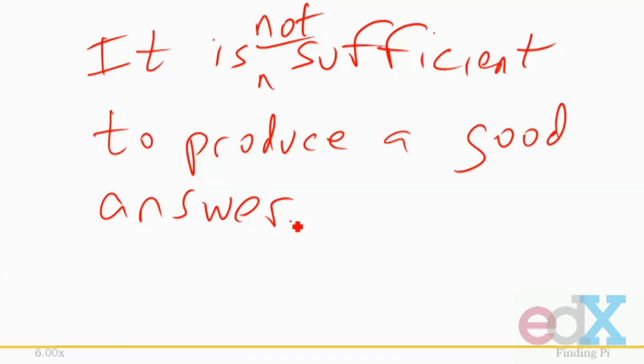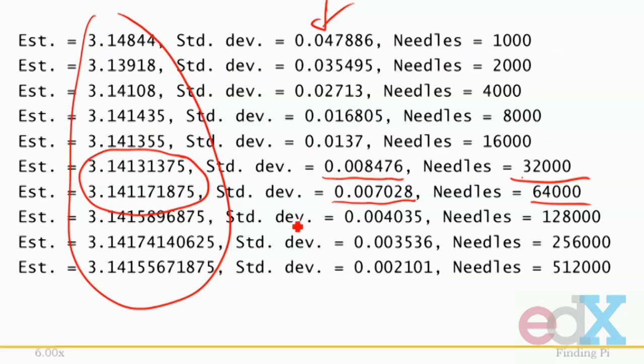And when we drop a large enough number of needles, the smaller standard deviation gives us reason to believe that we do have a good answer. So we can go back here and see that the standard deviation is 0.002. And from that, we can conclude that this is a pretty good estimate of pi. In fact, it is a pretty good estimate of pi.